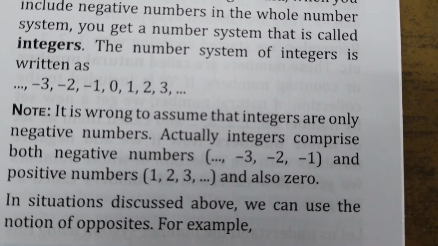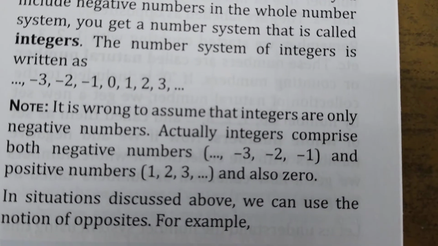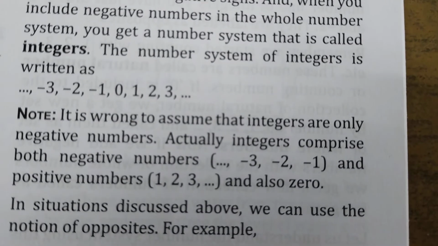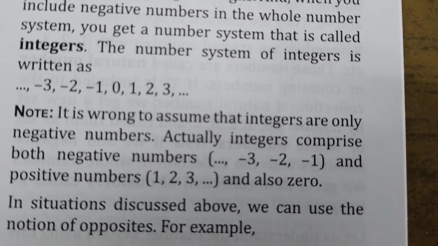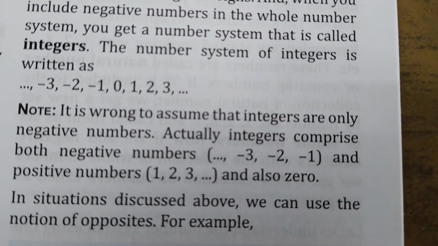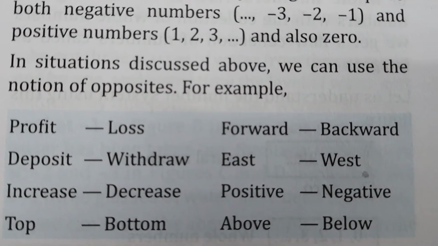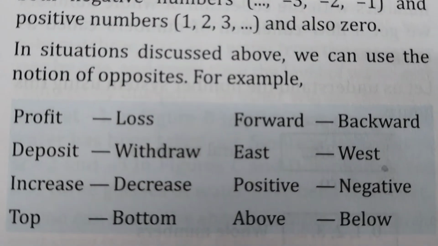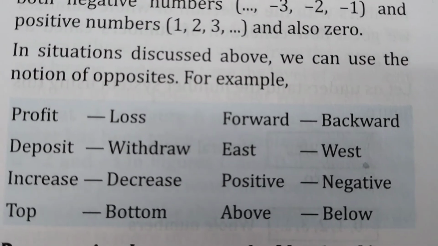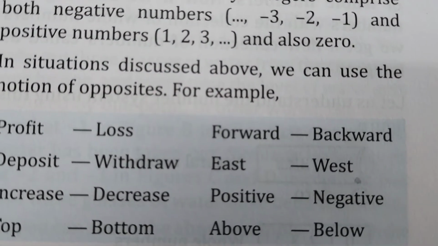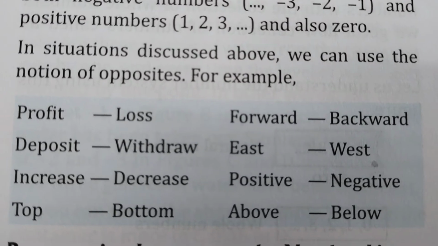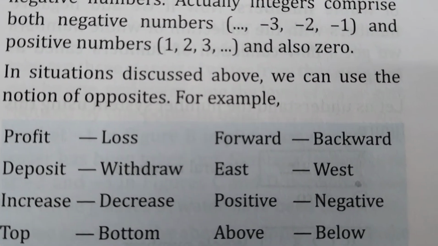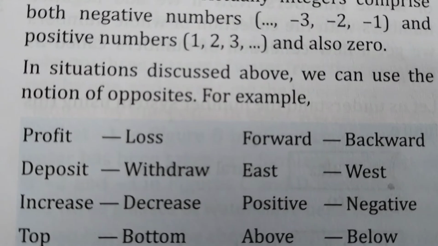In the situations discussed above, you can use the notion of opposites. For example, here you see profit, loss, deposit, withdraw, increase, decrease, top, bottom, forward, backward, east, west, positive, negative, above, below.